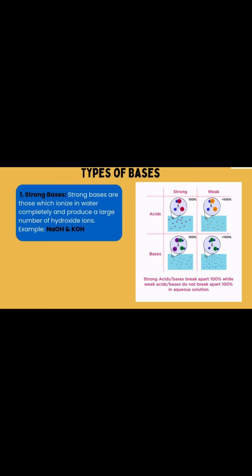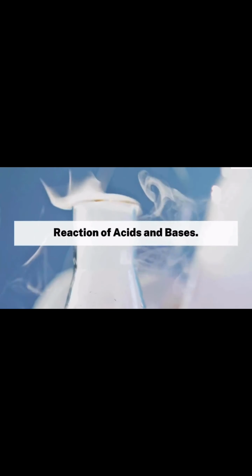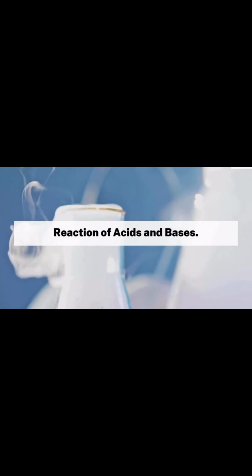Now, strong bases. Strong bases are those which ionize in water completely and produce a large number of hydroxide ions, for example, NaOH and KOH. Weak bases are those substances that partially ionize in water and produce a little amount of hydroxide ions, for example, NH4OH.